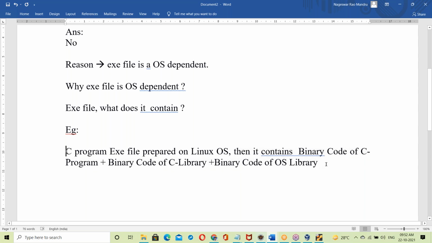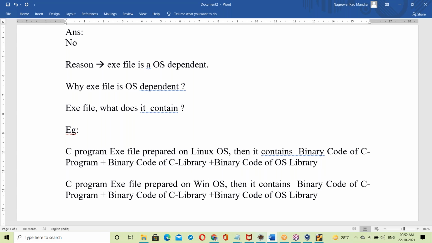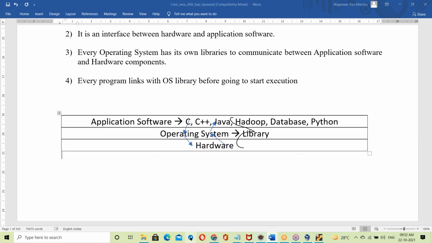Let us see one more example. A C program exe file prepared on Windows OS contains the binary code of the C program, the binary code of the C library, and here, instead of the Linux based library, it is the Windows OS library.